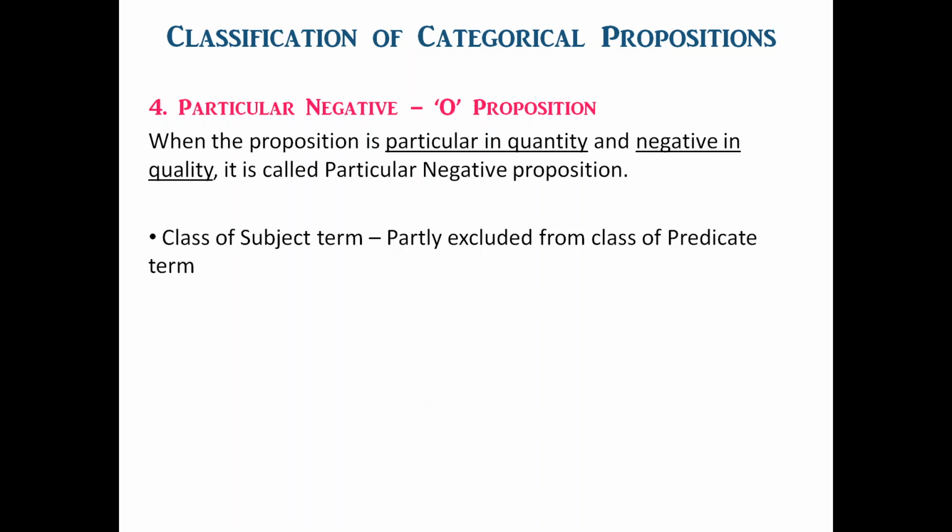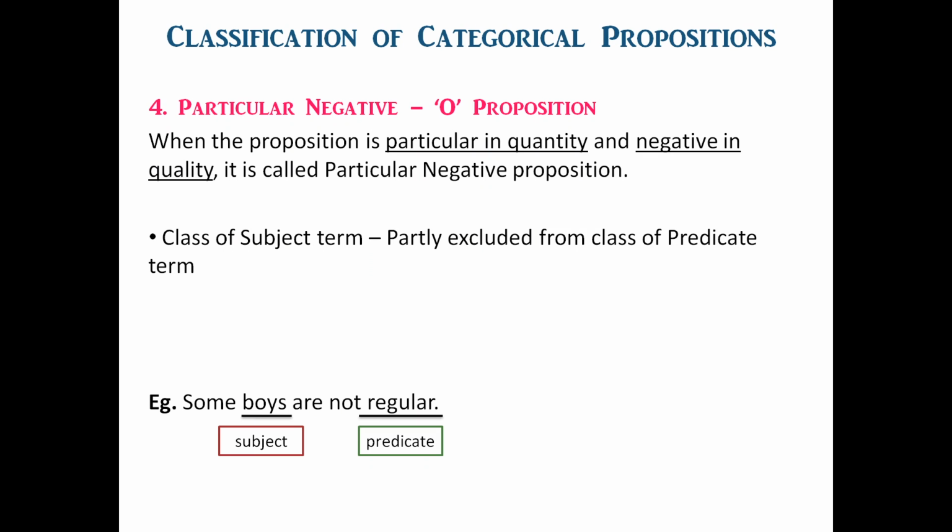Let us take an example. Some boys are not regular. In this example, boys is the class of subject term and regular is the class of predicate term. Here the class of boys is partly excluded from the class of regular students.